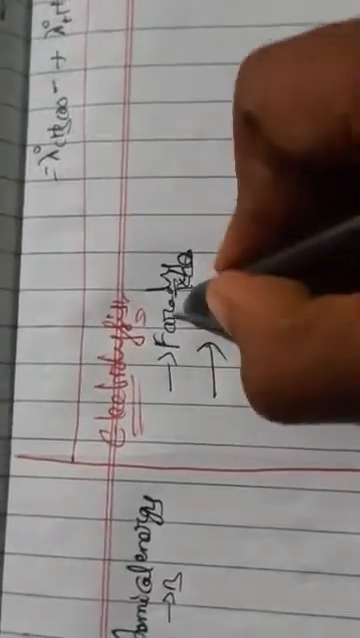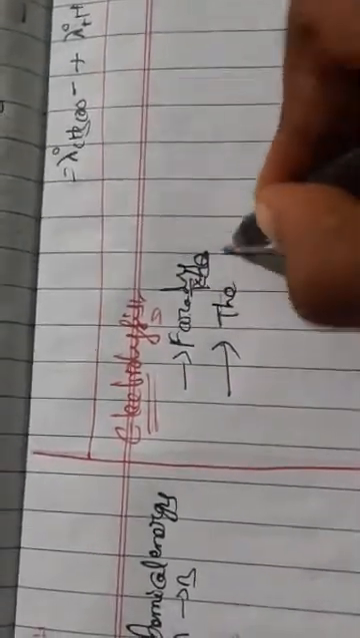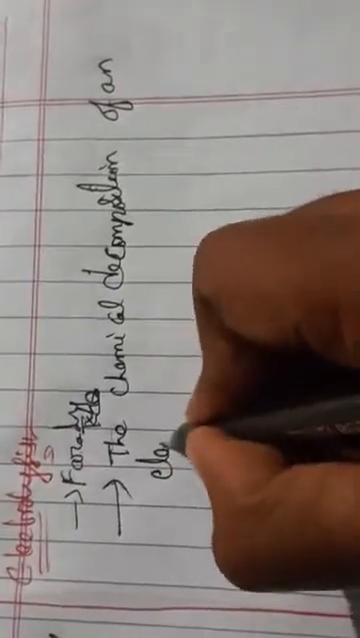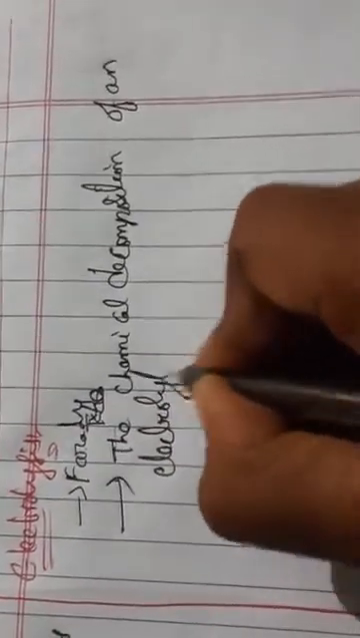Okay, so this is about the electrolytic cell. Now coming to electrolysis. Electrolysis was discovered by Faraday. The definition of electrolysis is the chemical decomposition of an electrolyte